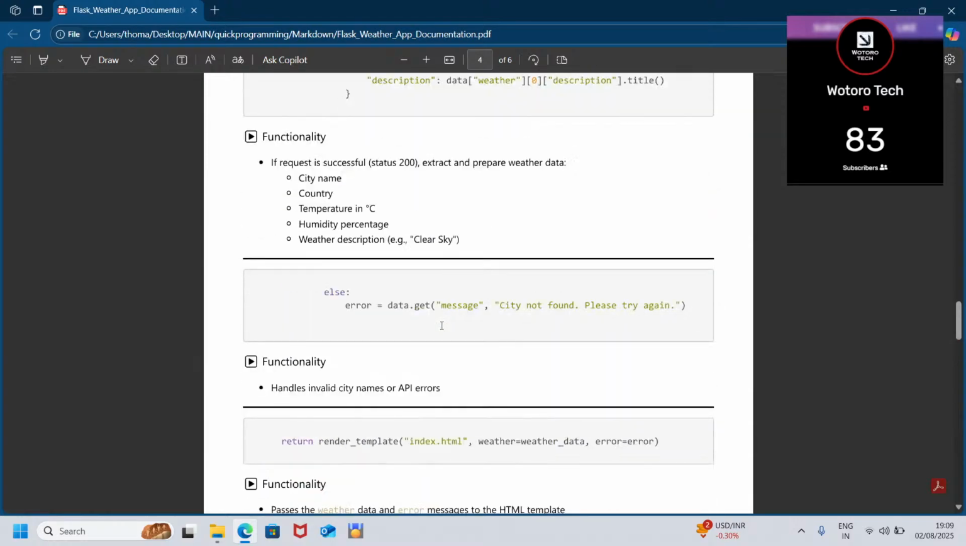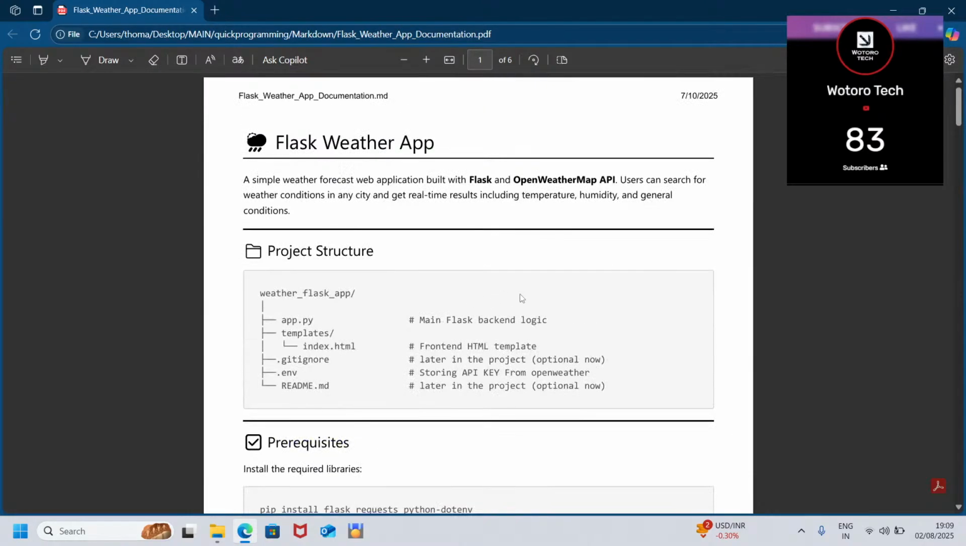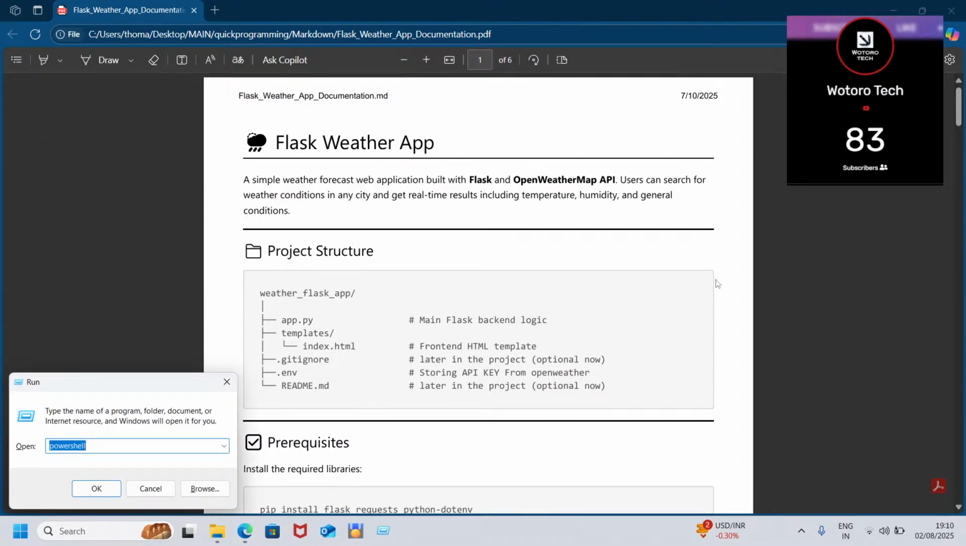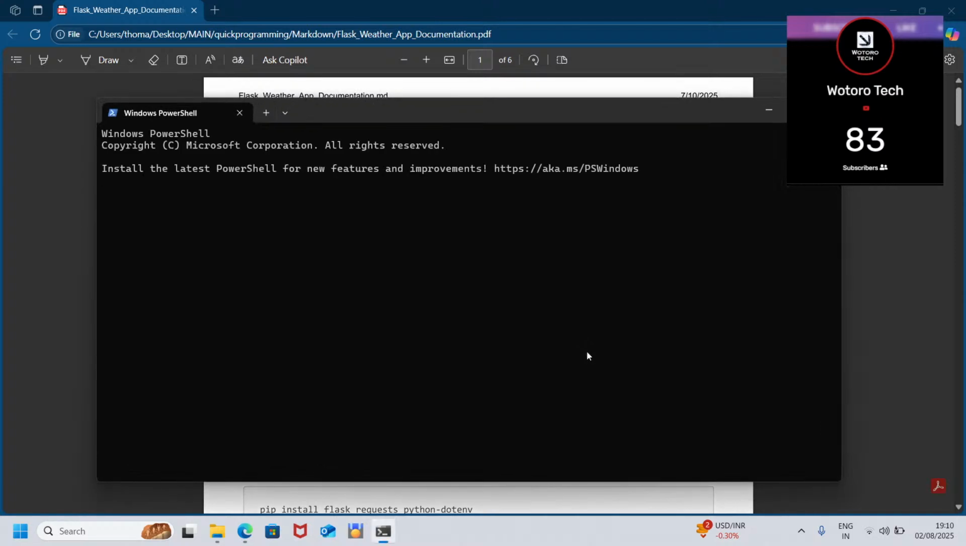So without further ado, let's dive in. Flask Weather app is a simple weather forecast web application built with Flask and the OpenWeatherMap API. Users can search for weather conditions in any city and get real results, including temperature, humidity, and general conditions. So we will actually build it. Let me just show you guys.